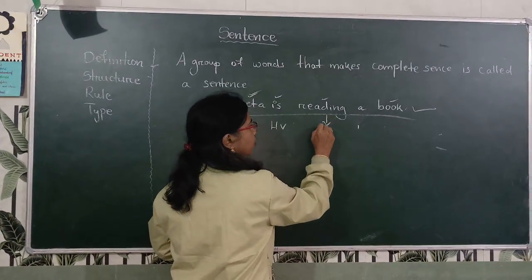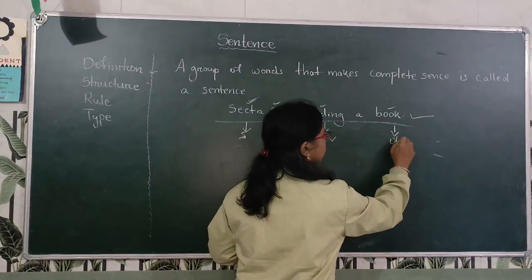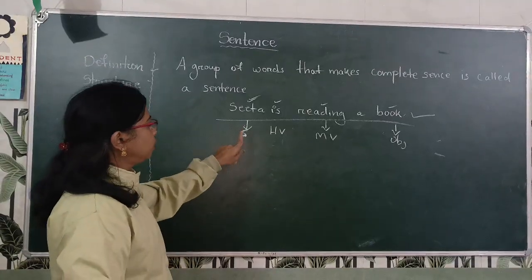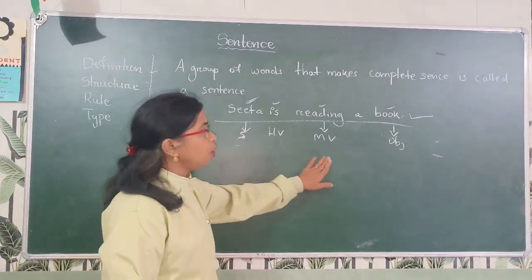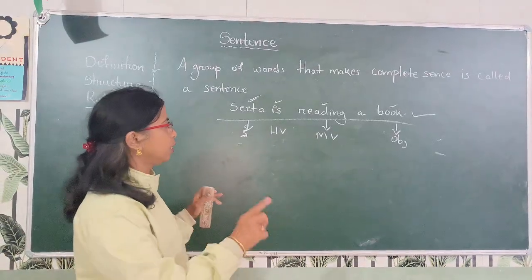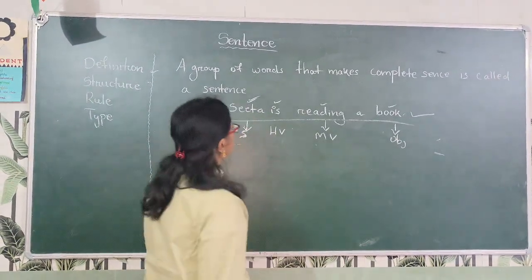Reading is the main verb. Book is the object. So the structure of the sentence is subject, verb and object. Otherwise, we can't say it is a sentence.